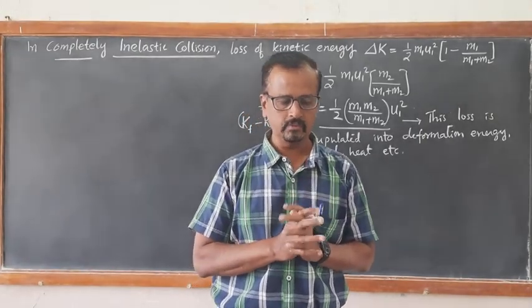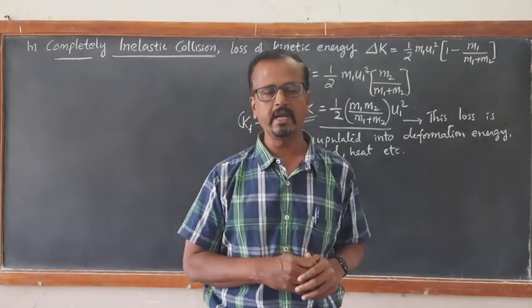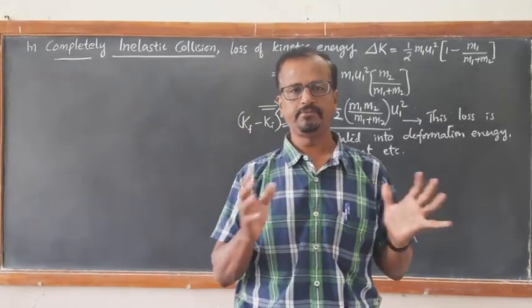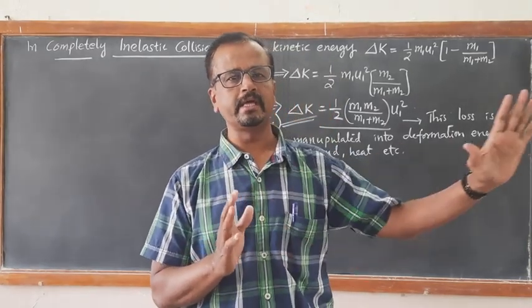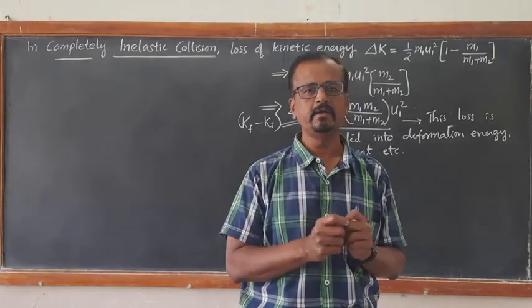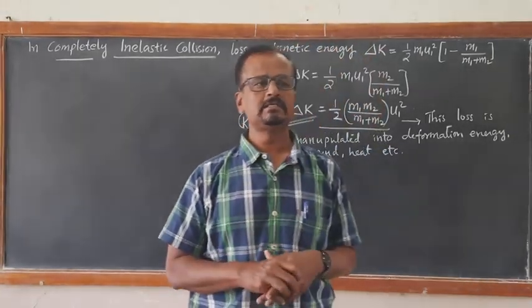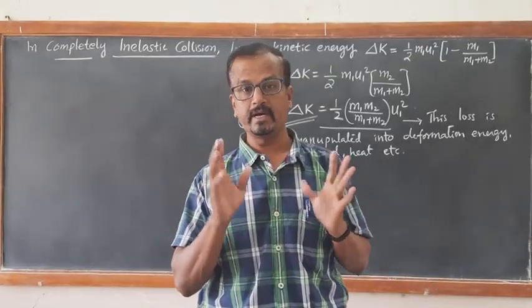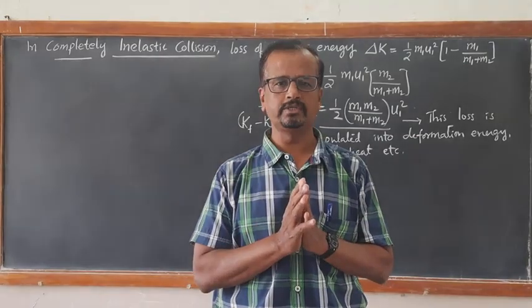Okay. Now the next thing is to conclude about one-dimensional collision. If the particles before collision are along the same line, and even after the collision they move along the same straight line, such a collision is called a one-dimensional collision, also called a head-on collision.